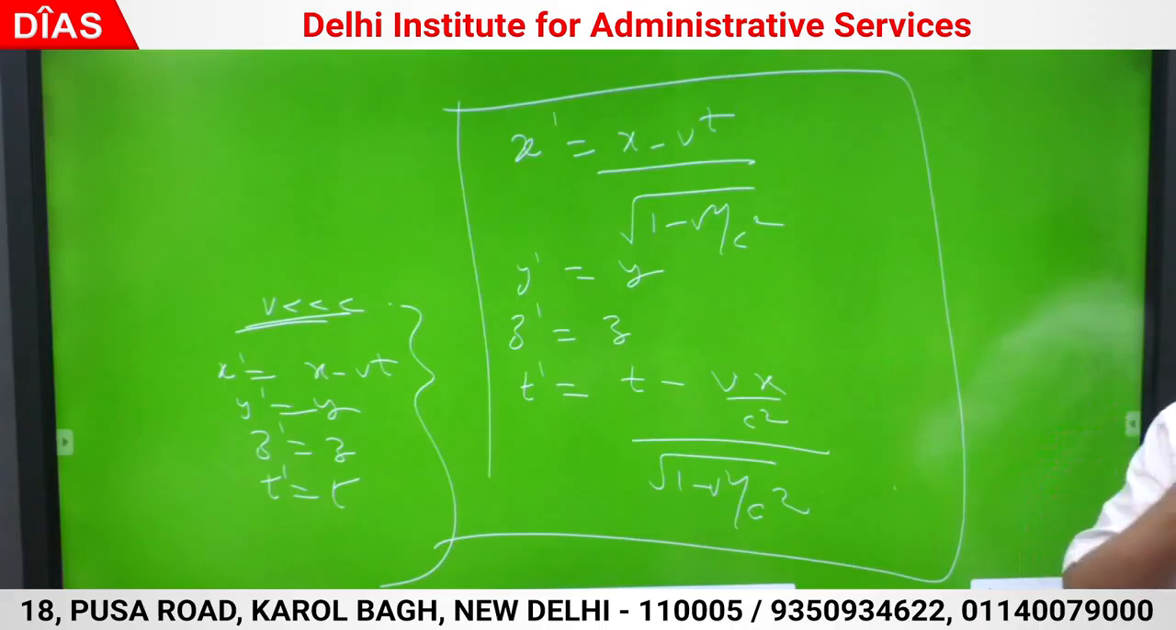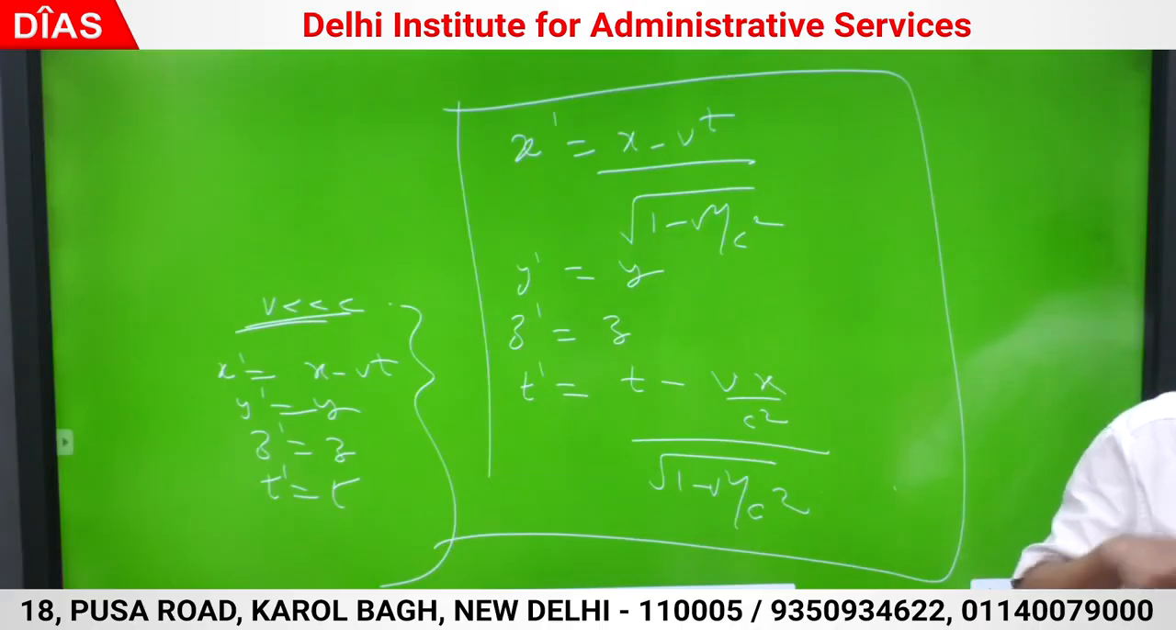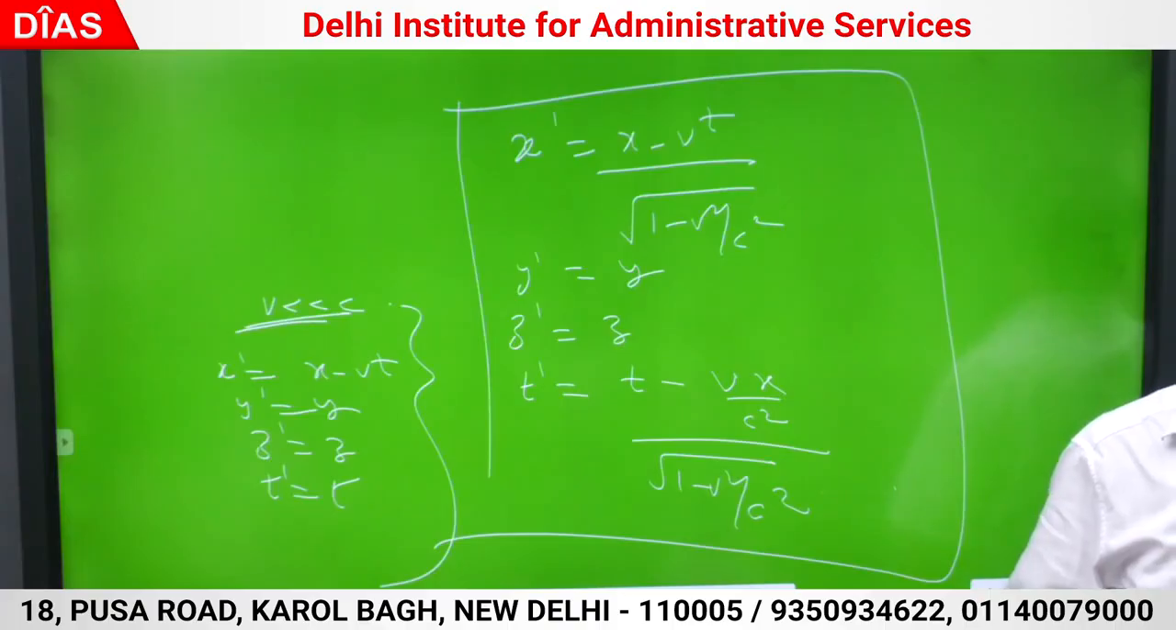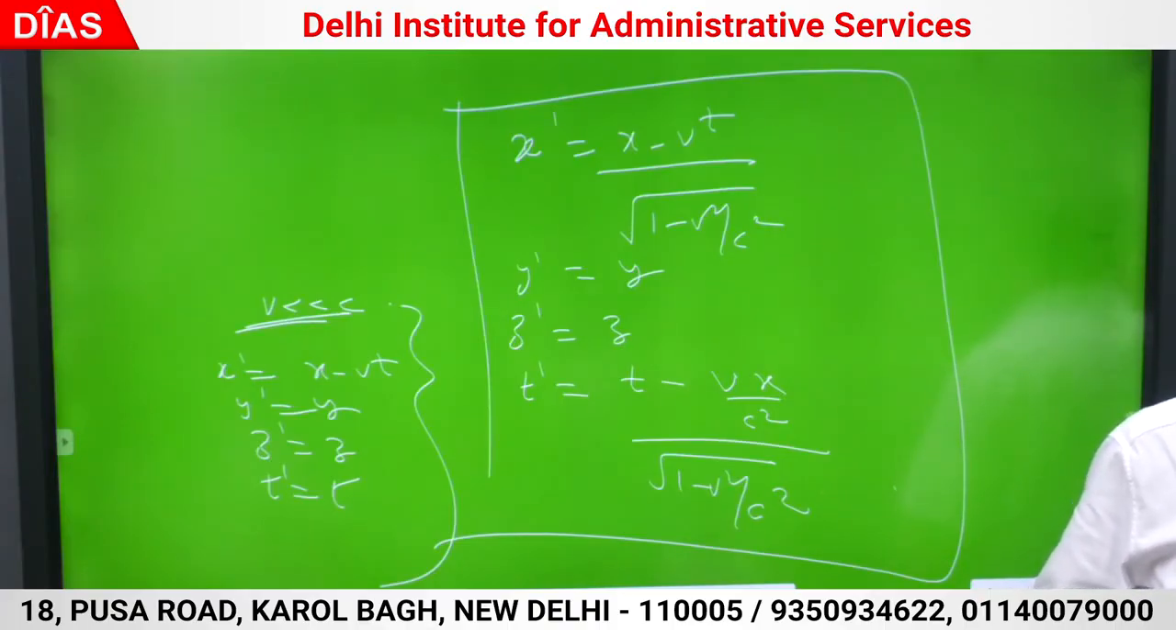Now I do the reverse. If the coordinates of an event are measured by O dash, a moving observer, what will he measure? x dash, y dash, z dash, t dash. Both the frames are inertial frames. These transformations should work both ways, from one inertial frame to the other inertial frame.